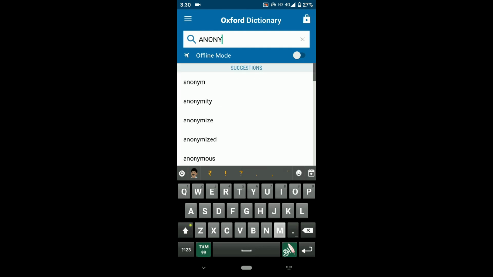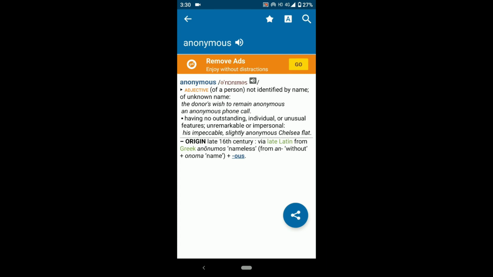Let's go with anonymous. Most of you don't know the meaning of anonymous. Anonymous means not identified by name, or an unknown person. You can see now its origin has arrived: its origin is in late Latin in the 16th century. As you can see, two adjective meanings of anonymous are available here. Make sure to check it out. One of the super interesting apps, so please download it.